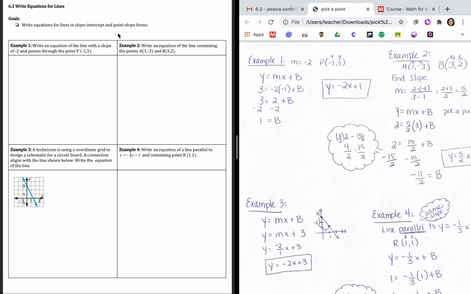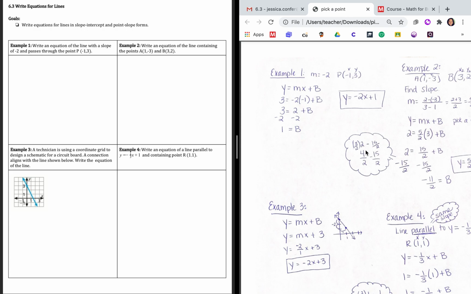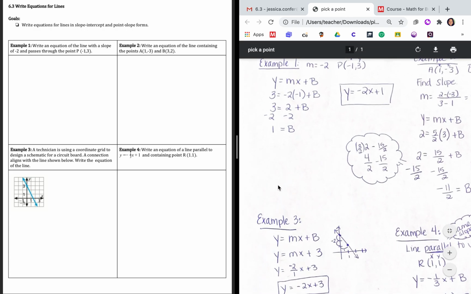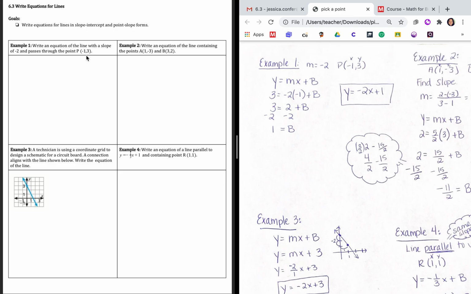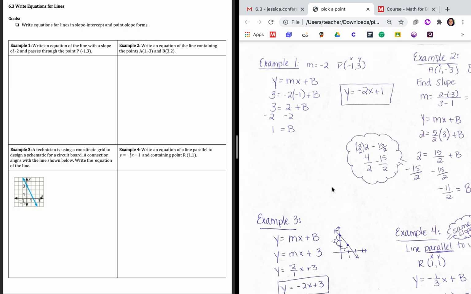So example number 1, we want to write an equation of a line with a slope of -2 that passes through the point (-1, 3). For example number 1, the slope is -2. That's coming from right here. The point that we're working with is (-1, 3). And all I did was label it with x and y.